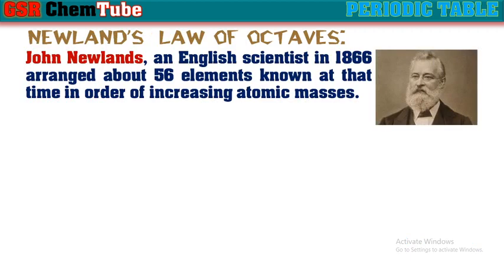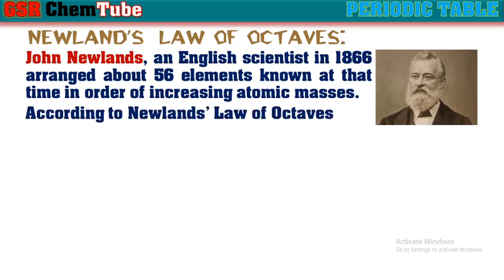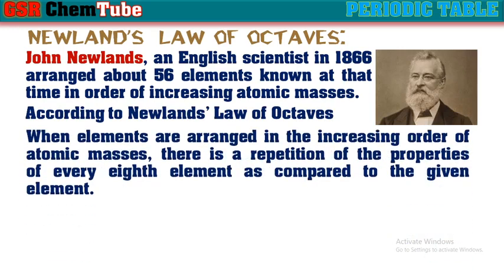John Newlands, an English scientist, in 1866 arranged about 56 elements known at that time in order of increasing atomic masses. According to Newland's law of octaves, when elements are arranged in the increasing order of their atomic masses, there is a repetition of properties of every eighth element as compared to the given element.